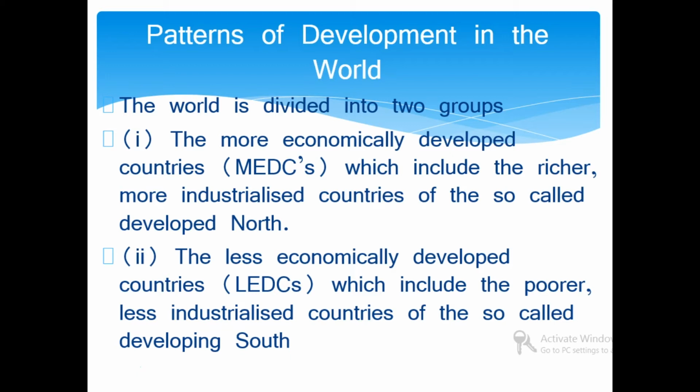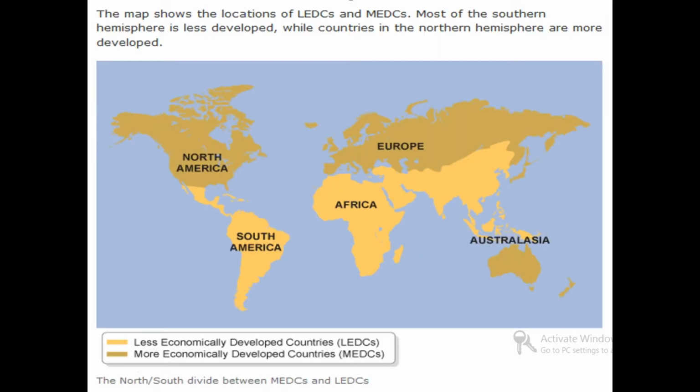You will find less developed countries in South America, Africa, Asia, and some island countries. The map shows the location of the less developed countries and more developed countries.